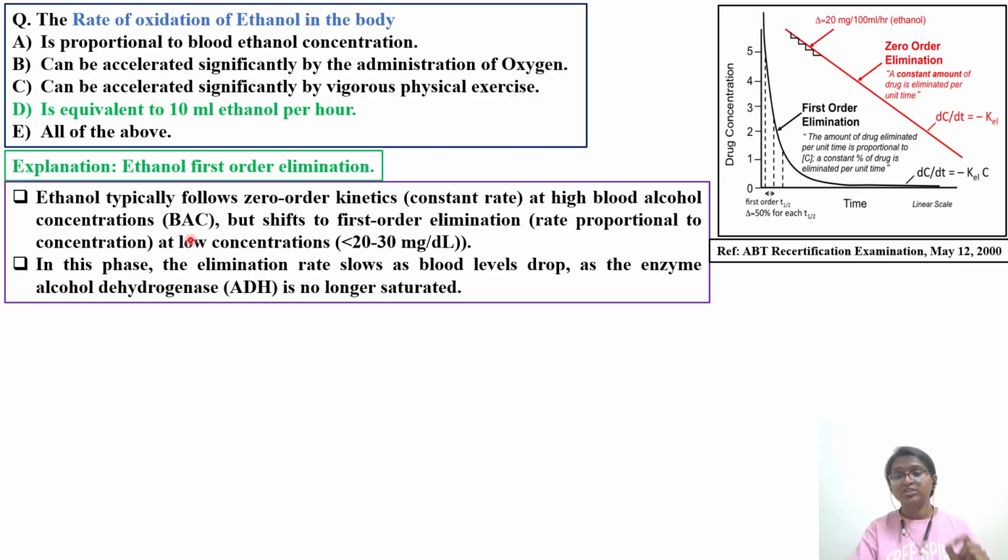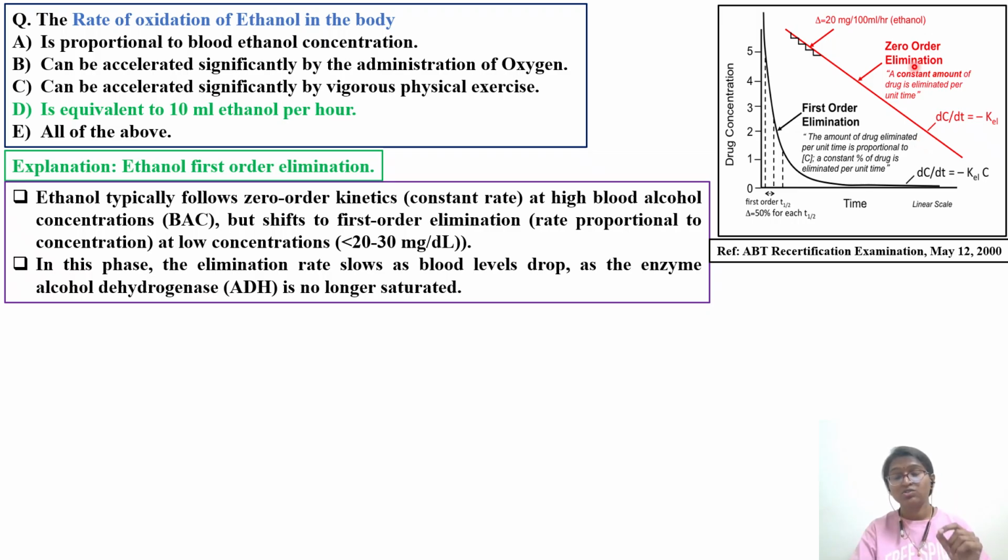Whenever the alcohol concentration in your blood is at a very high level, at that time alcohol follows zero order kinetics. It means whatever the amount of alcohol you take, the same amount of alcohol will be eliminated from your body. So it is a constant rate. But there will be a shift. See, this is the typical graph from which you can see.